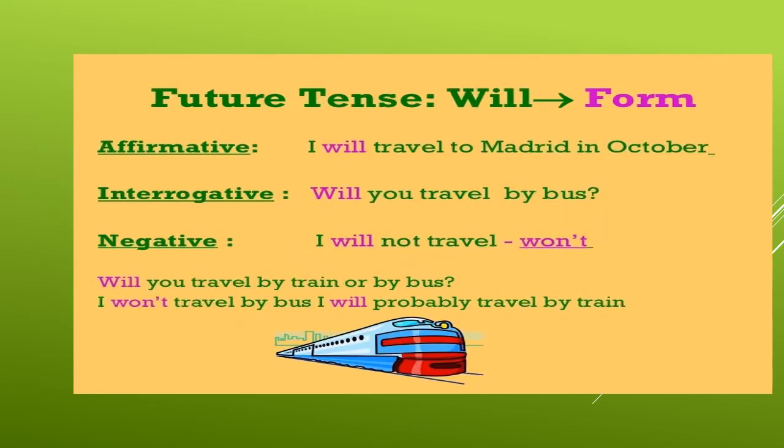The three different forms of will: affirmative, I will travel to Madrid in October. Interrogative, will you travel by bus? Negative, I will not travel or I won't travel. So, will you travel by train or by bus? I won't travel by bus. I will probably travel by train.